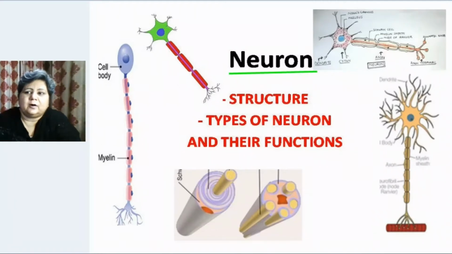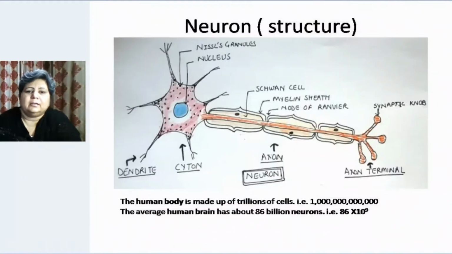So first of all, let us get familiar with the structure of the neuron. This figure is showing the structure of neuron. In this figure you can see certain structures, like the cyton, that is the star shaped part which is present in this structure.